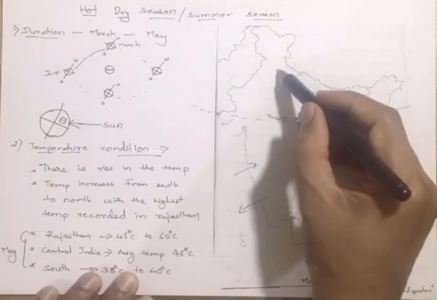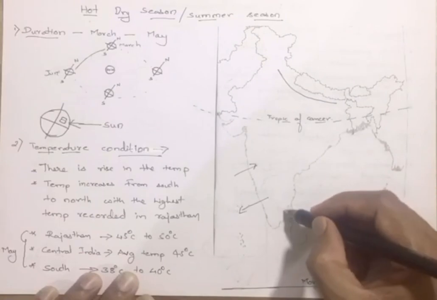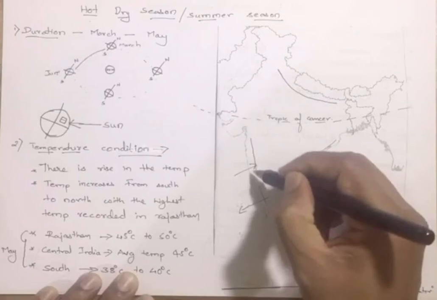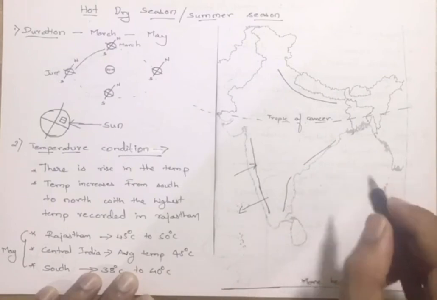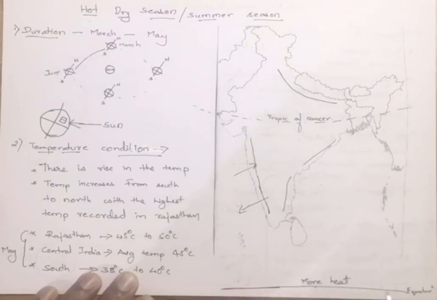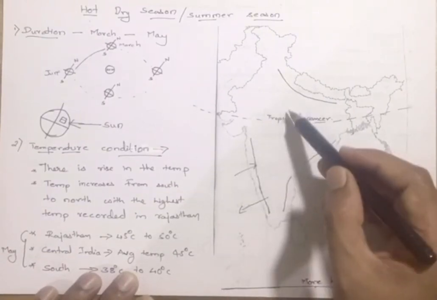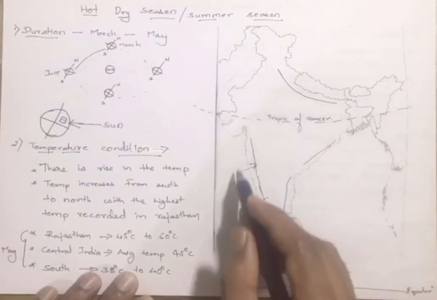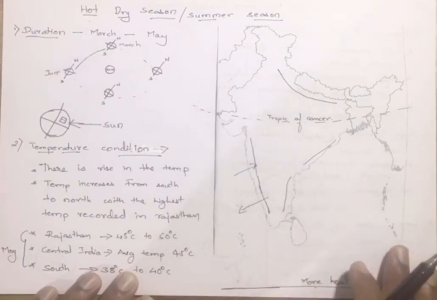Even in the higher altitude areas like the Himalayan ranges, the Eastern Ghats, and the Western Ghats, you will see a bit low temperature because of height. So height is another factor we had seen, and even distance from the sea. As you go away from the sea, temperature is going to be more. As you are very close to the sea, the temperature is going to be moderate.